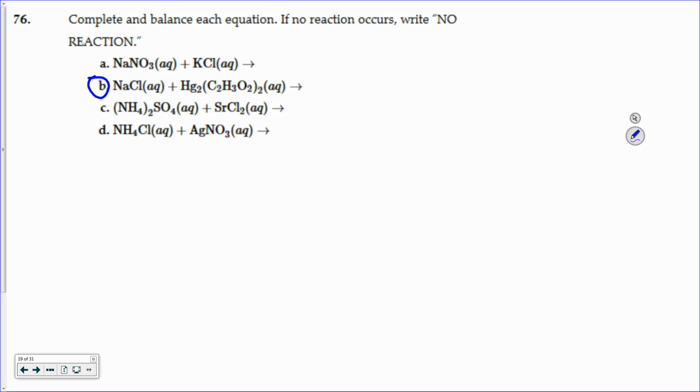reaction that occurs. Okay, so on this one, I've got the sodium cation and I've got the mercurous cation and the acetate. So I'm going to first associate it to the ions, so the sodium and the chlorine. And the mercurous cation, this one is one of the rare ones, but we've talked about it. And this guy is the acetate ion. So then I'm going to pair them up.